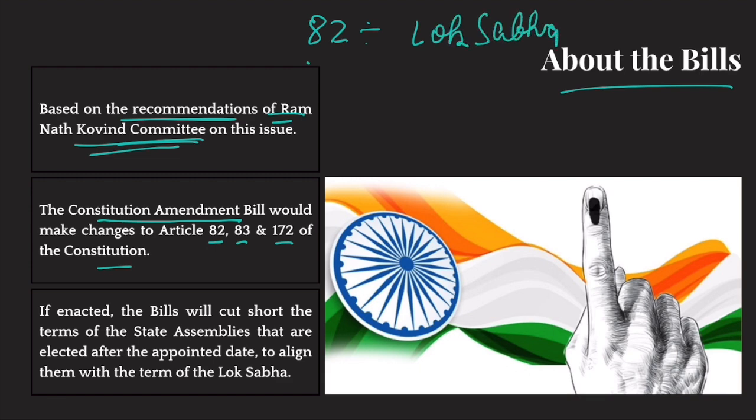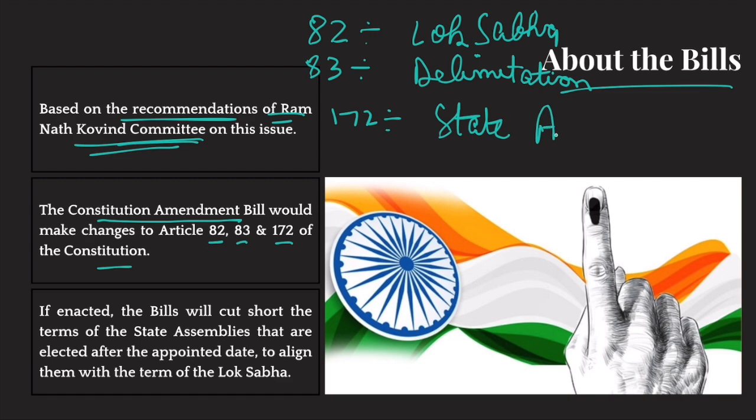Okay. Article 83 talks about delimitation, how seats would be divided. And Article 172 again talks about the term limit of state assemblies. So all these three articles need to be amended for one nation, one election to become a reality. Now, what the constitutional amendment bill says is that after the next election, that would happen in 2029,